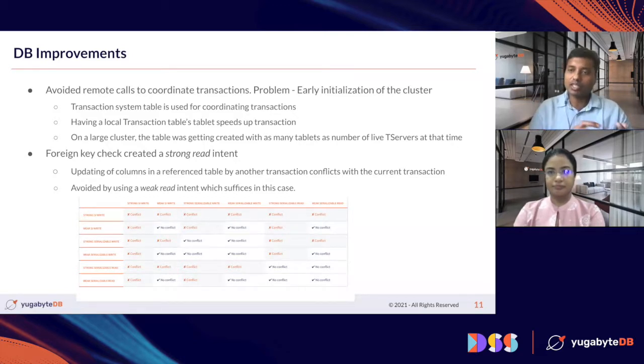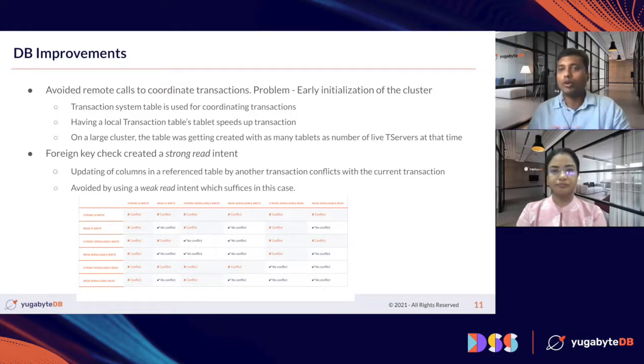But what was happening was that for the early initialization of the cluster, in a very large cluster, we were creating transaction tablets only on a few of the nodes, right? So a lot of transactions had to travel to and fro to multiple machines to coordinate the transactions, right? That was something we could improve easily by ensuring that the transaction tablets are created on all the machines, right? So that was one of the initial enhancements that we did.